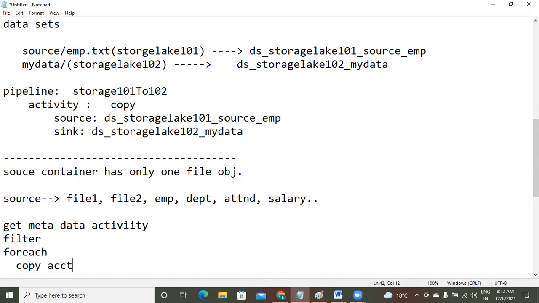In today's example and yesterday's example, we have done with only one single file. That's why only copy activity is enough. But remember, in our last two classes, as easily we have copied the data, we extracted, we loaded, but no transformations. But if you are expecting some transformations, then again, data flows. All of you understood? So this will be the working step.